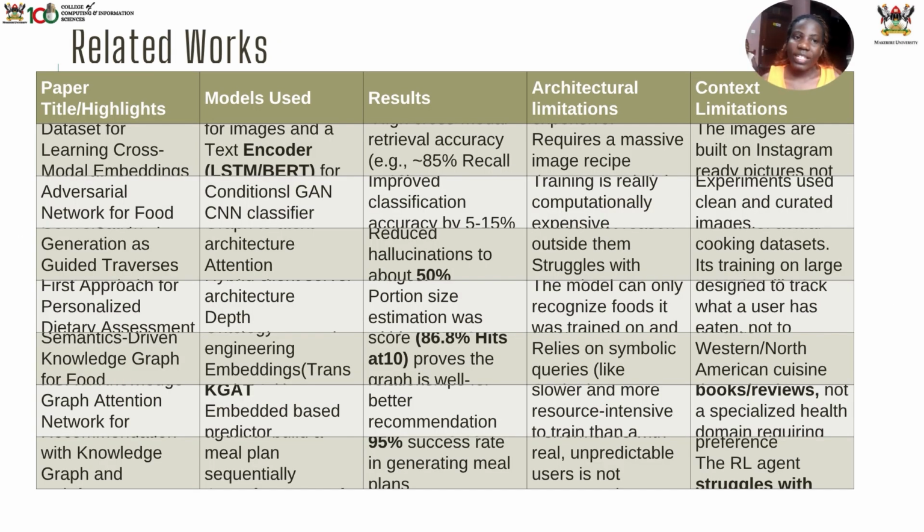Before building our system, we looked at several research papers and models related to food recognition, GANs, and multimodal AI. For example, we studied how to train vision transformers for improved food classification, how CLIP links text and images, and also how food knowledge graphs are used for nutrition recommendations. However, most of these models are based on Western cuisine, so we are finding difficulty getting data that is related to African meals. But we used that information to design our system, and it helps us as we design.